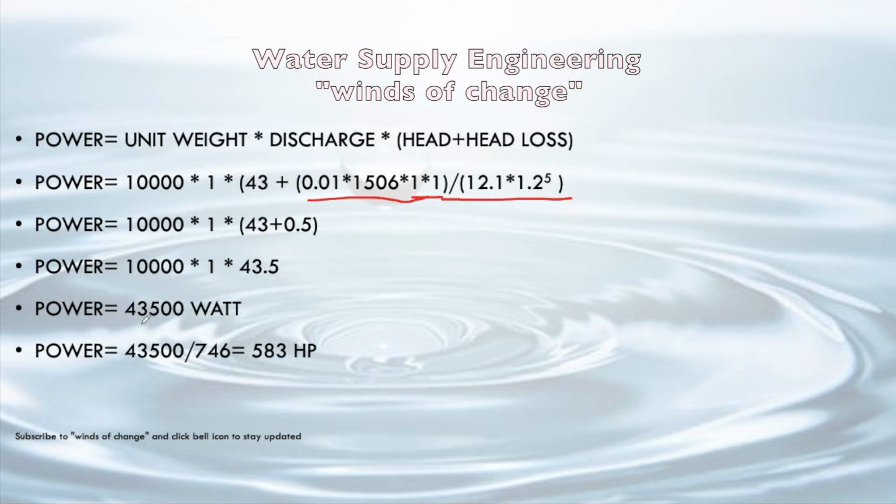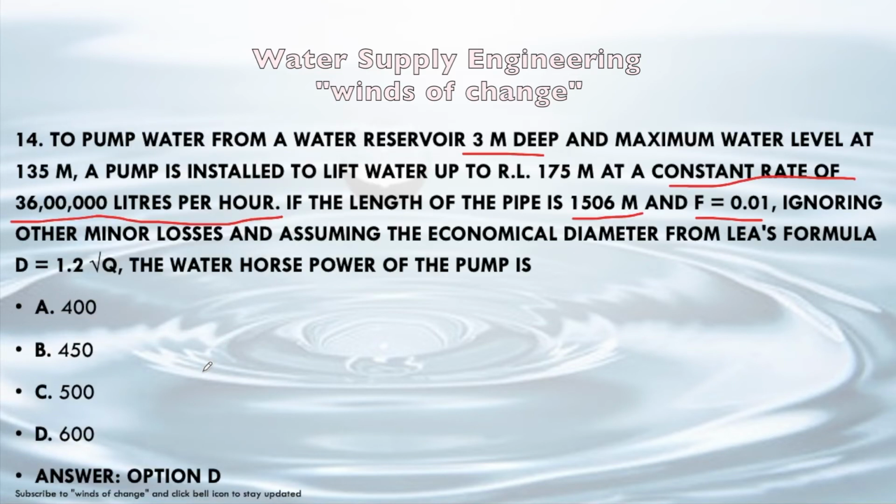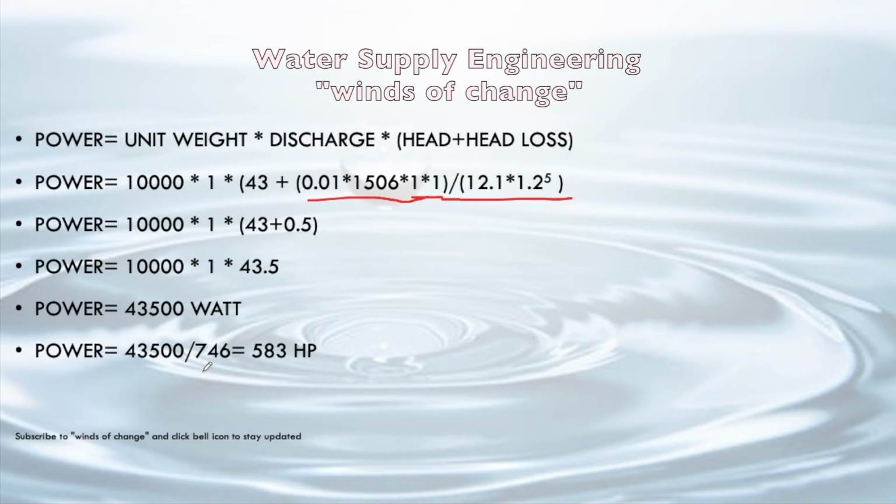If we multiply it, it will become 43500 watt, and if we divide it by 746, where 1 water horsepower equals 746 watt, it is 583 horsepower. In some of the books it can be given as 735 also. 735 is for metric horsepower, and 746 is for the water horsepower. So approximately 600 will be the answer, that is 583 horsepower.